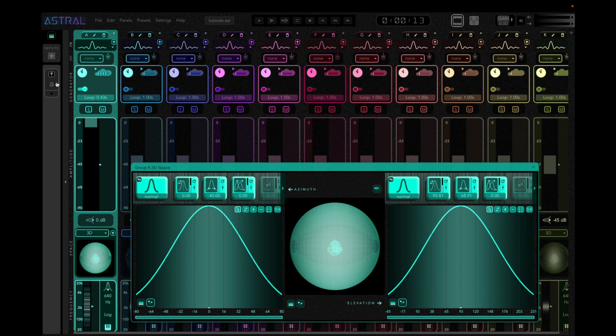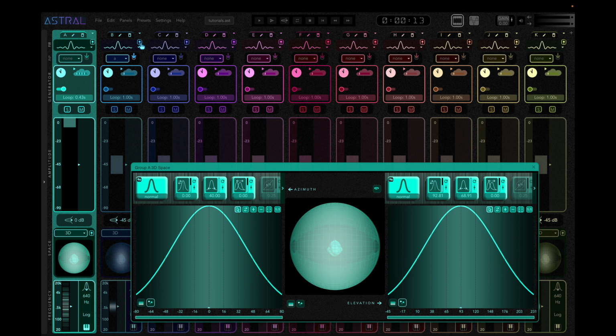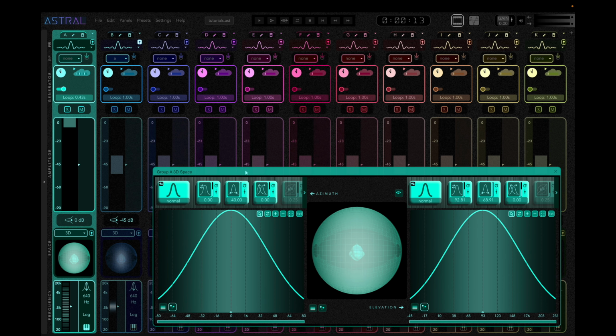Input A is now added to our session, and I can use Group B's assigned input drop-down to connect input A to Group B, to bypass convolution, and have the group act as a simple sequencer. Click on the impulse toggle at the top right of the group's impulse response container. I can also bypass localization by clicking on the space impulse toggle to the right of the space mode drop-down, so that the kick will always be heard at the center of the stereo field.